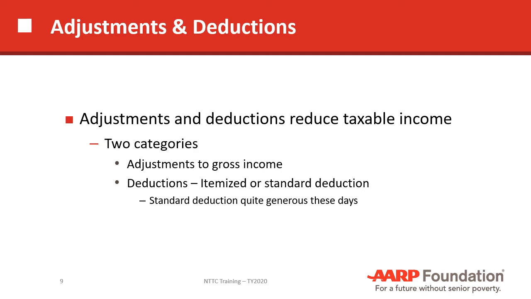Adjustments and deductions reduce a taxpayer's taxable income. There are two categories on the 1040. The first is adjustments to gross income. So there will be a list of things on the 1040, and we'll look at those in a few minutes, that are listed as adjustments to gross income. The second category is deductions. They can be either itemized deductions or they can be the standard deduction. These days, the standard deduction is far more popular, especially with married couples.